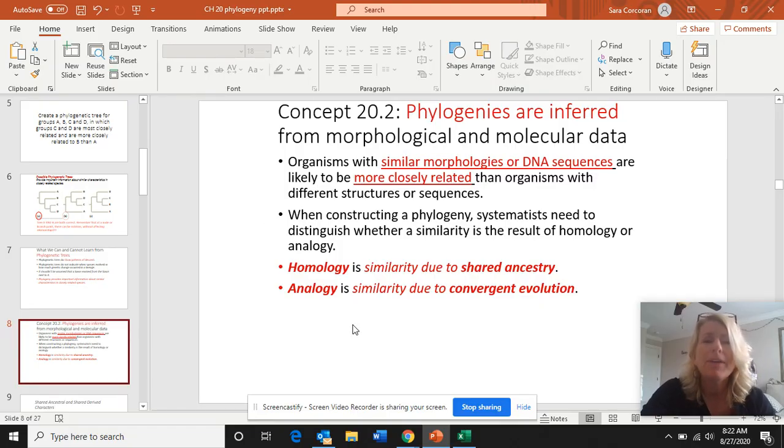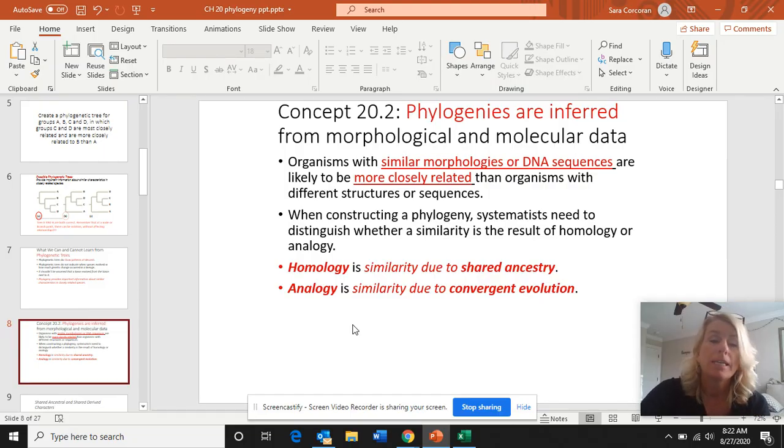Homology. If we have homologous structures, that means homo means same. That means they are the literal same structures, and that indicates shared ancestry. We talked about this in chapter 19 when we were talking about evidence of evolution with the mammalian forearm. All of the bones in my forearm are present in every single mammal. They might have different shapes or different sizes, but they are present, and that indicates shared ancestry or common descent.